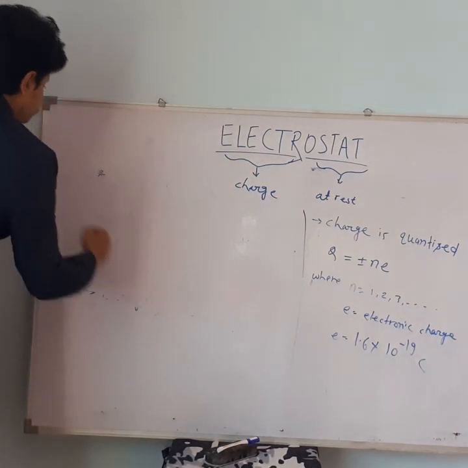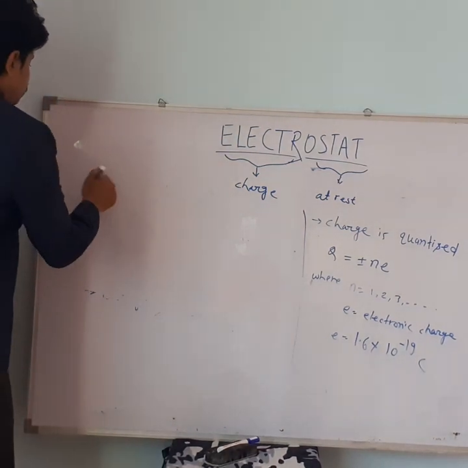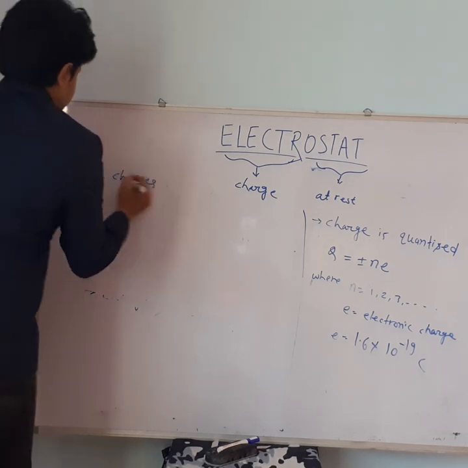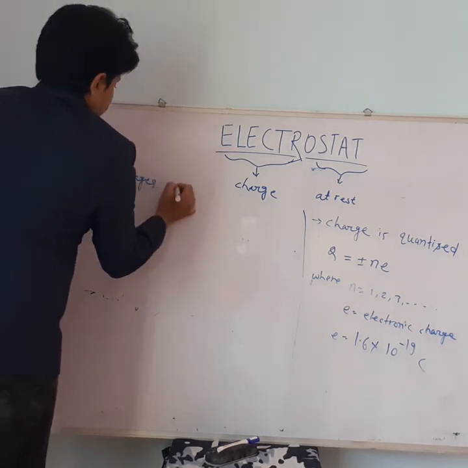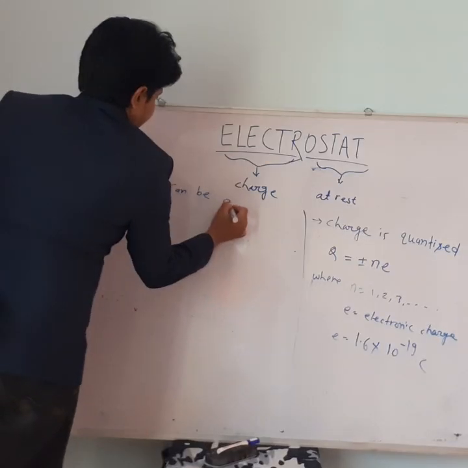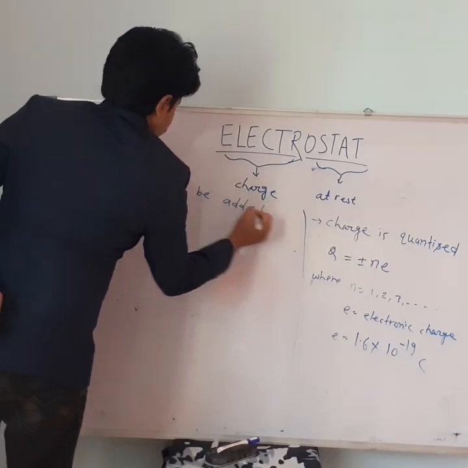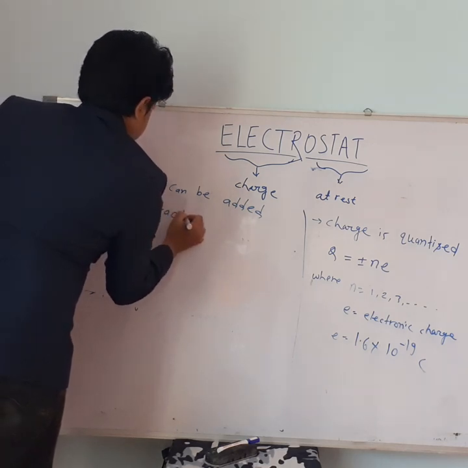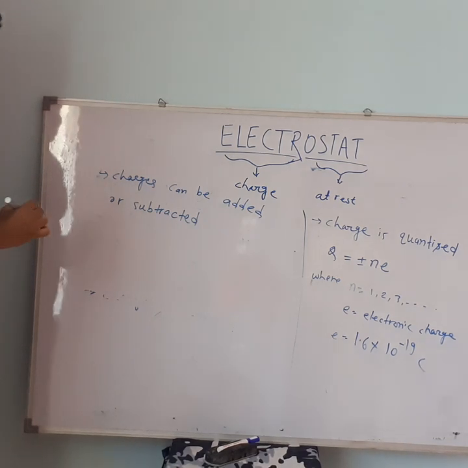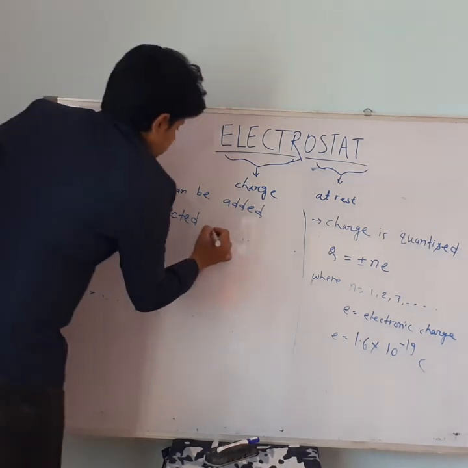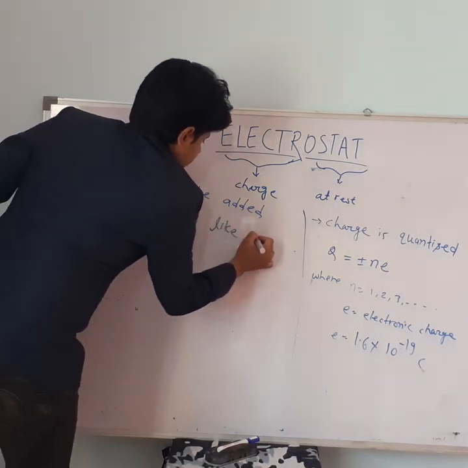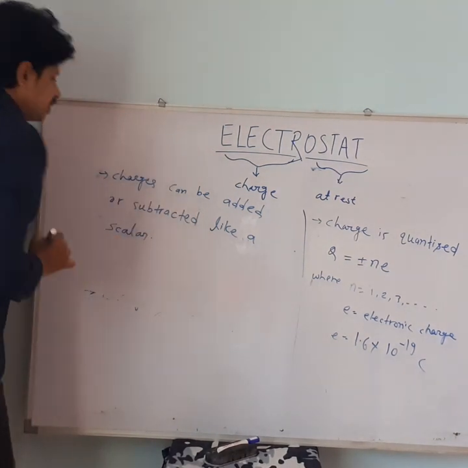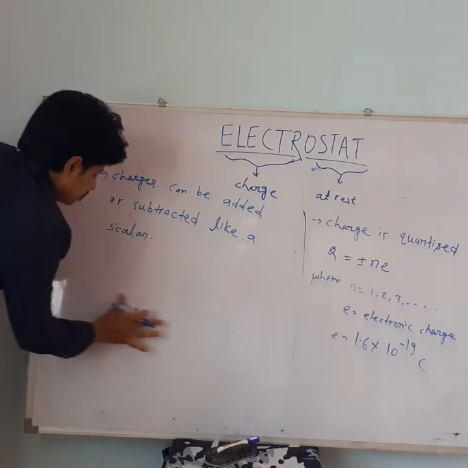Next, charges can be added or subtracted like a scalar.